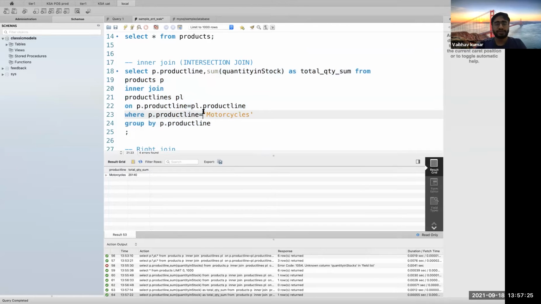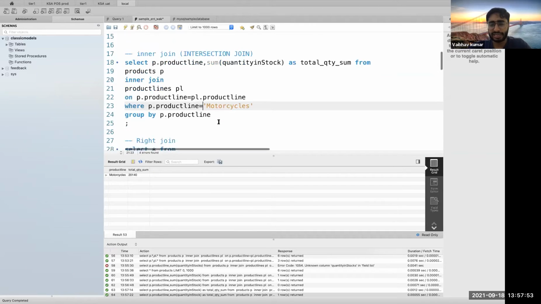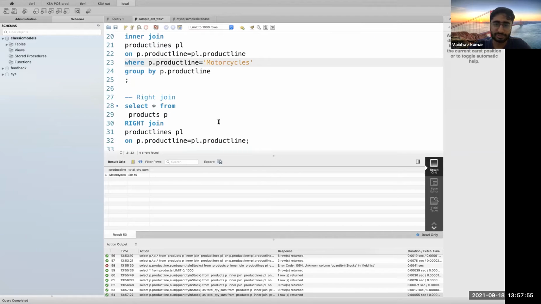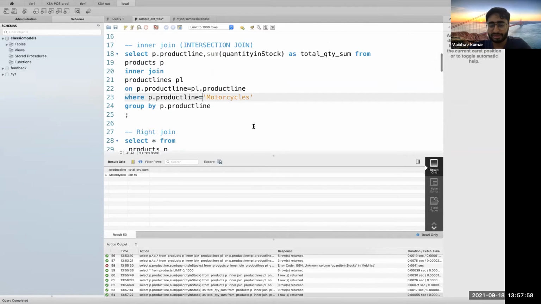So I hope you have got an understanding of how the inner join looks. It is just like an intersection between two tables, where one key is getting matched to your other key, and only the common keys get matched. The uncommon ones don't get matched. So I hope this is clear. If there is any doubt, we can clear it at this point only, because right and left joins are a bit confusing from here. So anyone having any doubts in the inner join, please tell me.